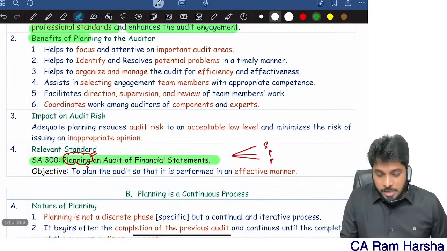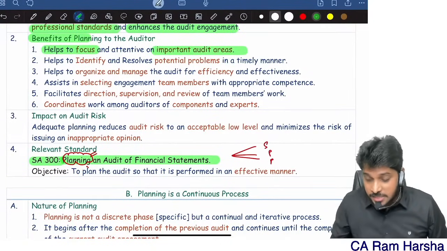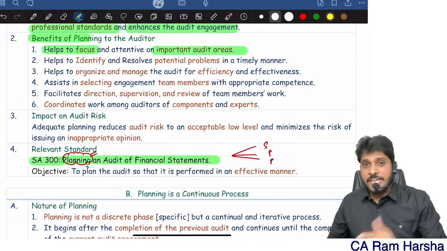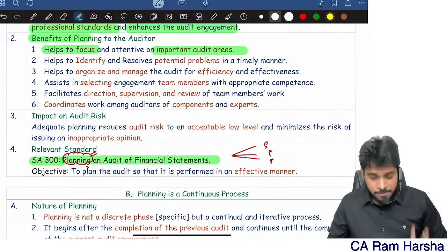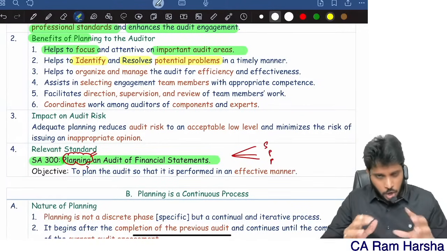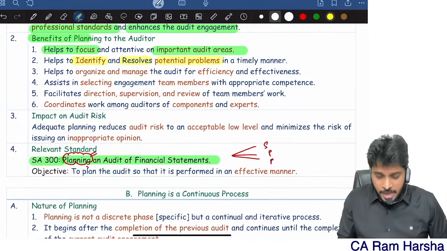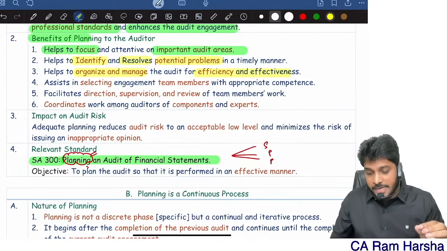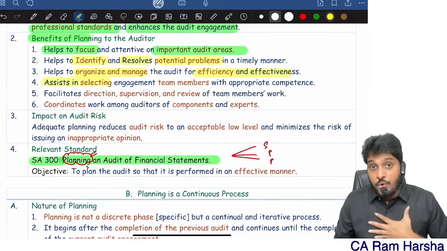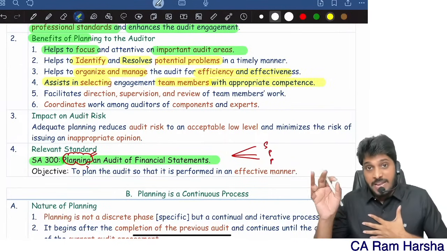Benefits: it helps you to focus on important areas. Audit planning benefits the auditor to focus on important areas. Most important question, this is. Planning will help you to identify and resolve potential problems. So all potential problems you can resolve, and it will help you to organize and manage the audit for efficiency and effectiveness. It will help you in assisting the team members with appropriate competence.